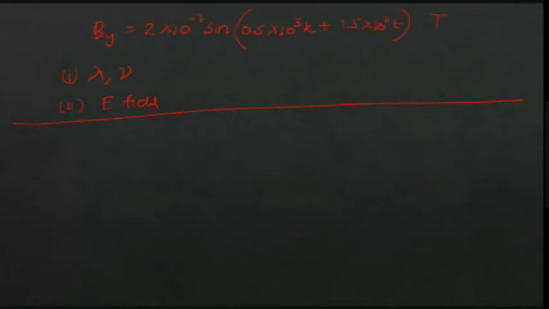Got it? Sri Lakshmi, yes, sir. What is the direction of propagation of wave?